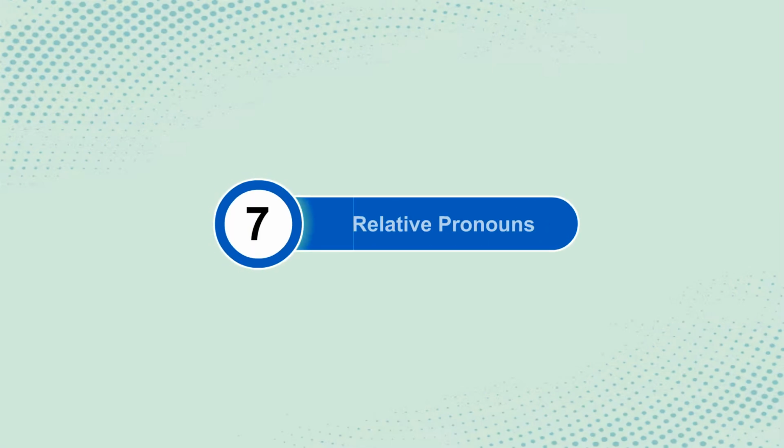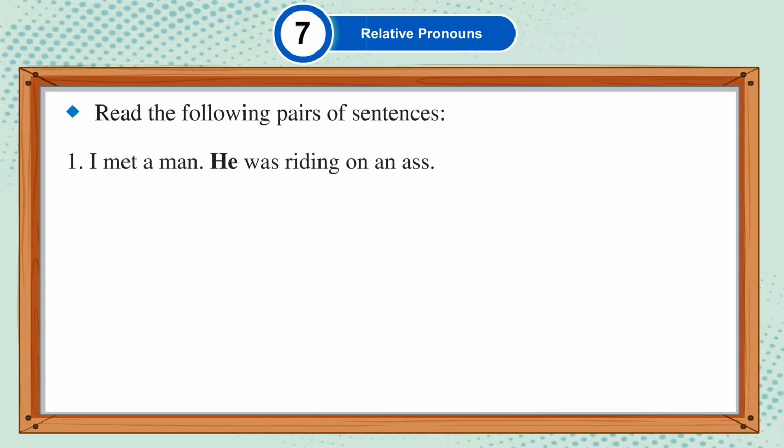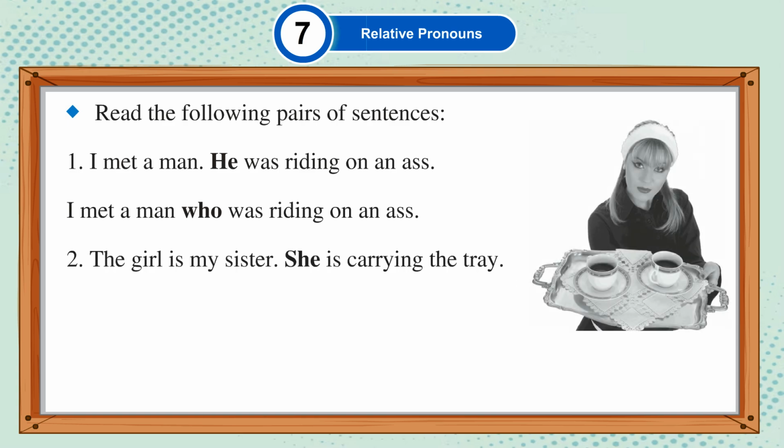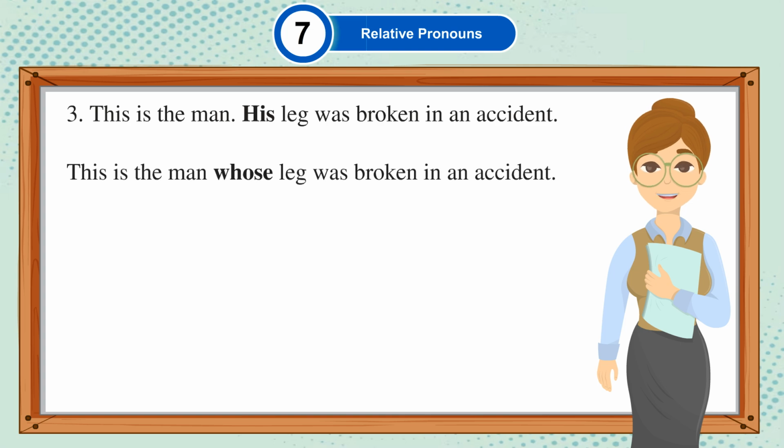Chapter 7. Relative Pronouns. Read the following pairs of sentences. I met a man, he was riding on an ass. I met a man who was riding on an ass. The girl is my sister, she is carrying the tray. The girl who is carrying the tray is my sister. This is the man, his leg was broken in an accident. This is the man whose leg was broken in an accident.